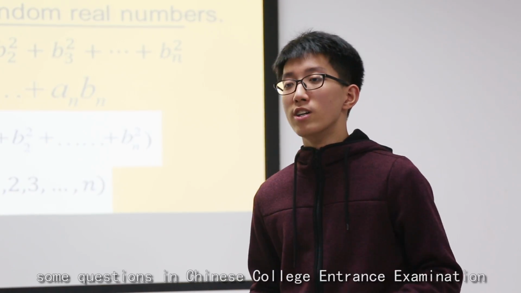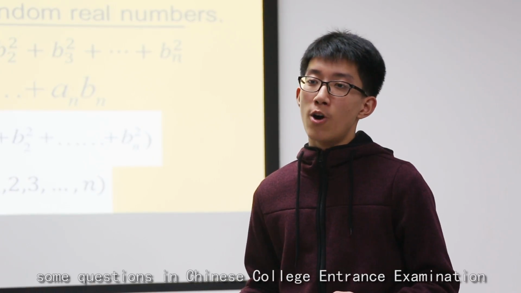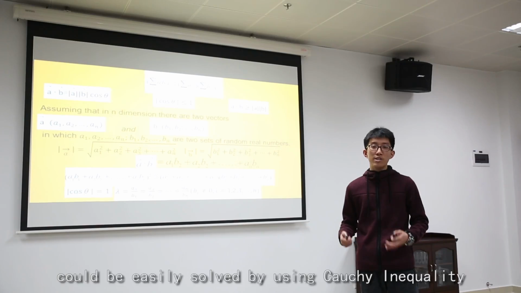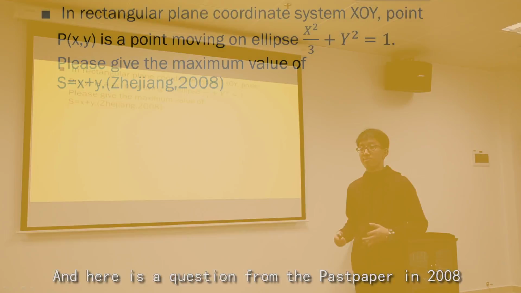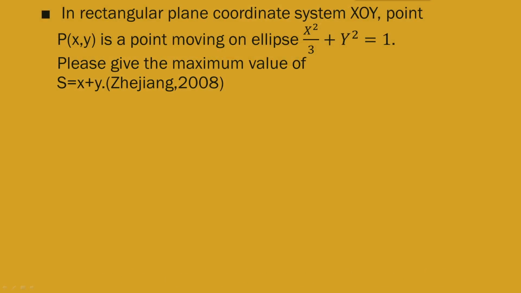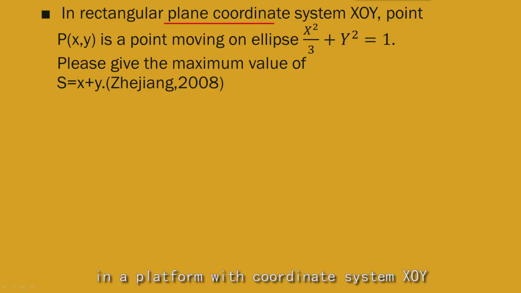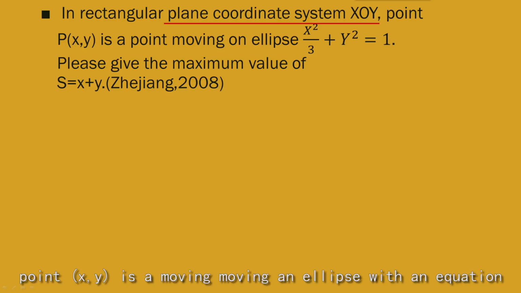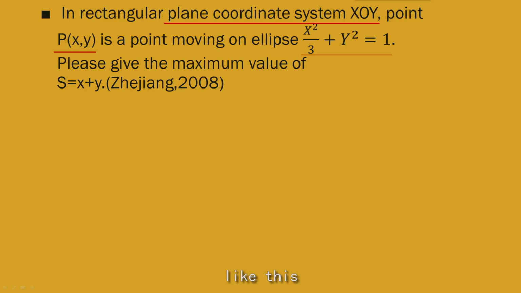As I mentioned before, some questions in the Chinese college entrance examination could be easily solved by using Cauchy equality. And here is a question from the past paper in 2008. The question states, for a plane with coordinate system xOy, point (x, y) is a moving point moving on an ellipse, with an equation like this. And it asks us for the maximum value of s, which is x plus y.